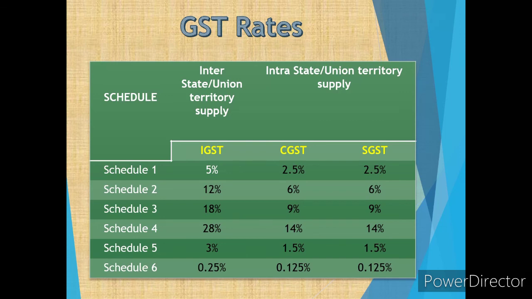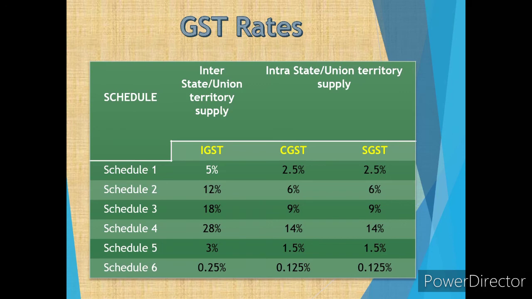So the second schedule is with 12% IGST, CGST and SGST to be 6% and 6%. Third schedule has 18% IGST with 9% and 9% for CGST and SGST respectively. For schedule 4, it is 28% for IGST and 14% each for CGST and SGST.